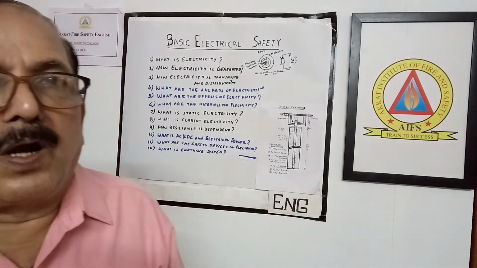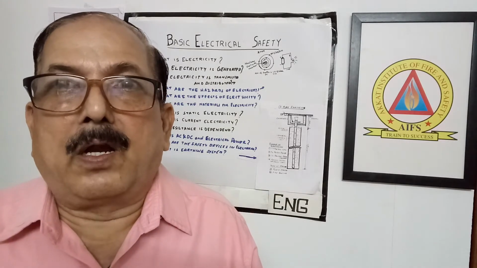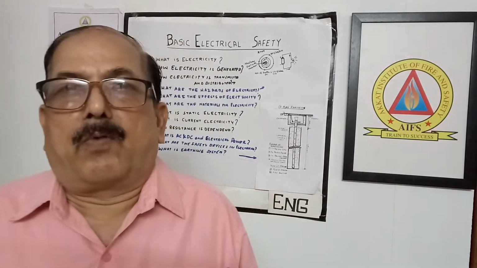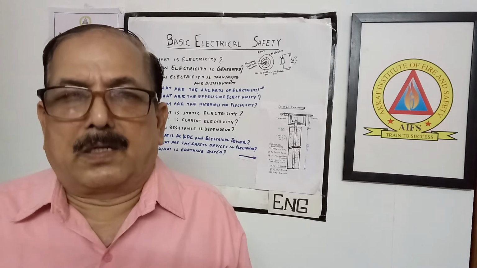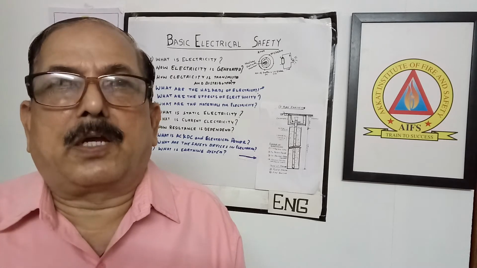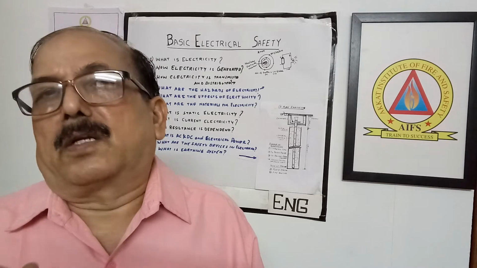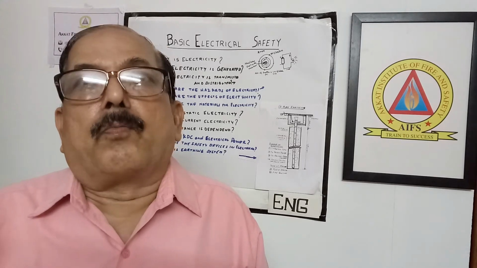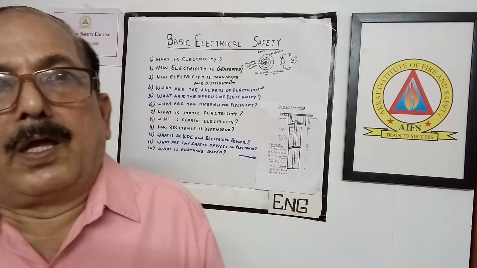What is the purpose? The first main purpose is to protect our life. You may be asking how we are going to protect our life. Just imagine, suppose you are working with an electrical equipment. Electrical equipment can get leakage at any time, either in an electrical iron or in an electrical motor. If the equipment is not earthed and you touch it, the leakage current will go through our body, so we will get a very bad shock. Sometimes that can become fatal, depending upon your body resistance.